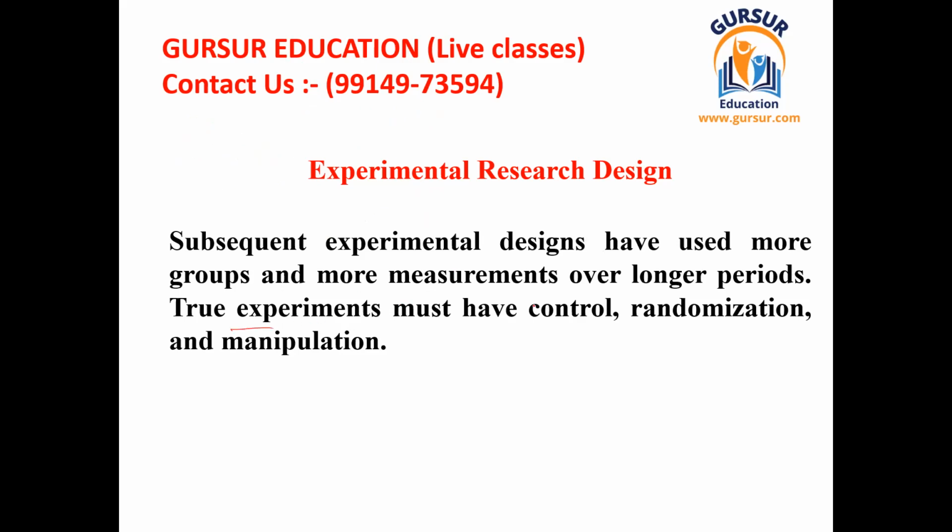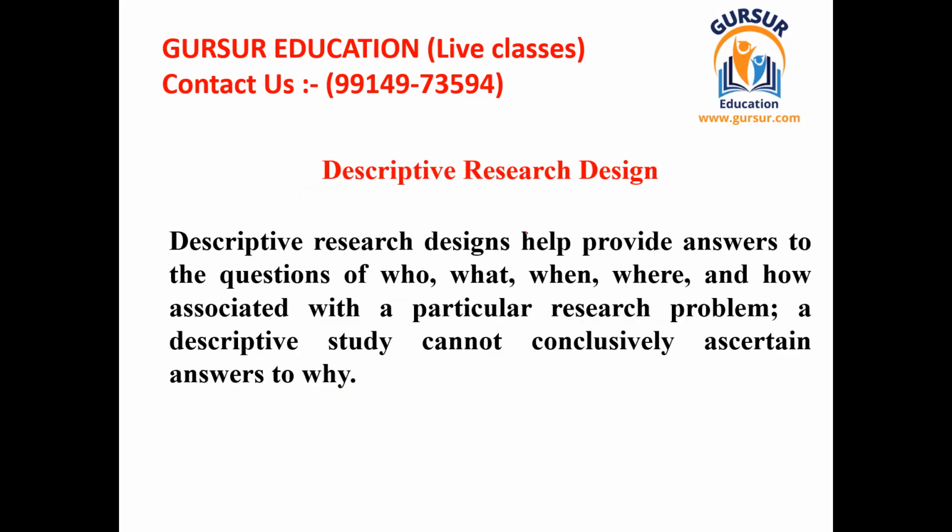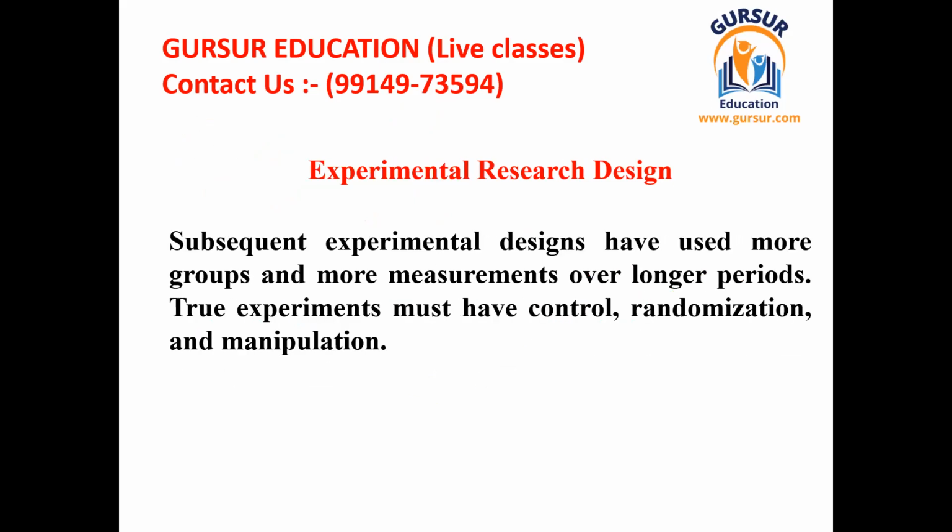Then true experiments must have control. There should be the element of control, the element of randomization, and the element of manipulation. Manipulation means simply assigning the independent variable to different groups. This is called manipulation. So this was all about the experimental research design.